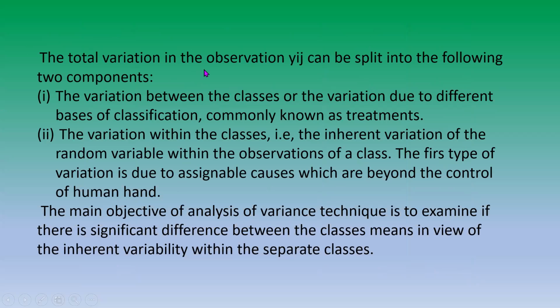The total variation in the observations x_ij can be split into the following two components: the variation between the classes, or the variation due to different bases of classification, commonly known as treatments. The variation between the classes is known as treatments. And the variation within the class, that is the inherent variation of the random variable within the observations of a class.